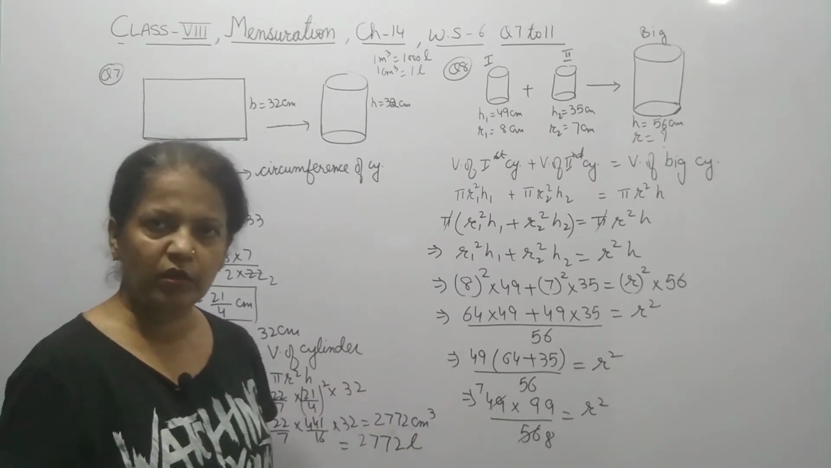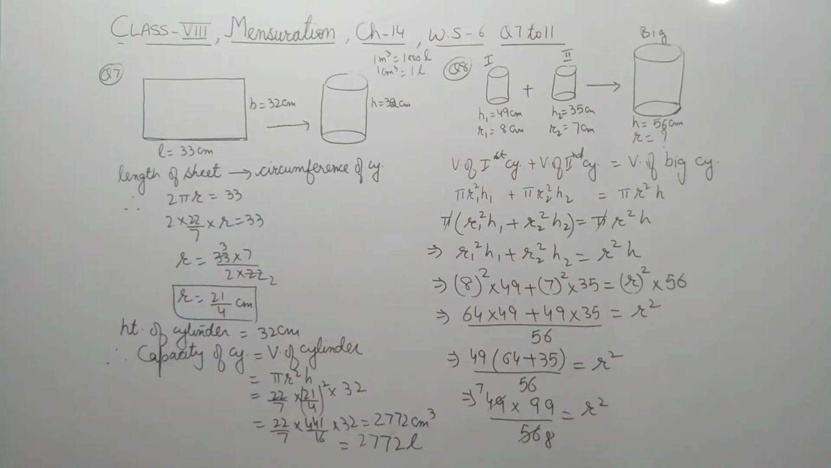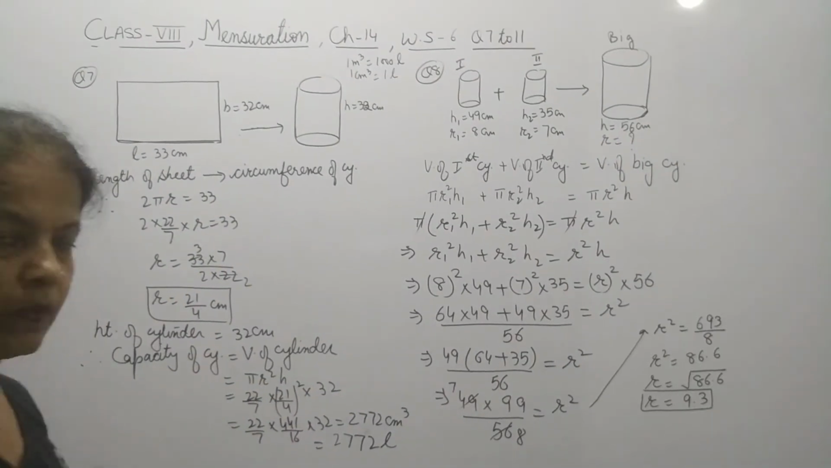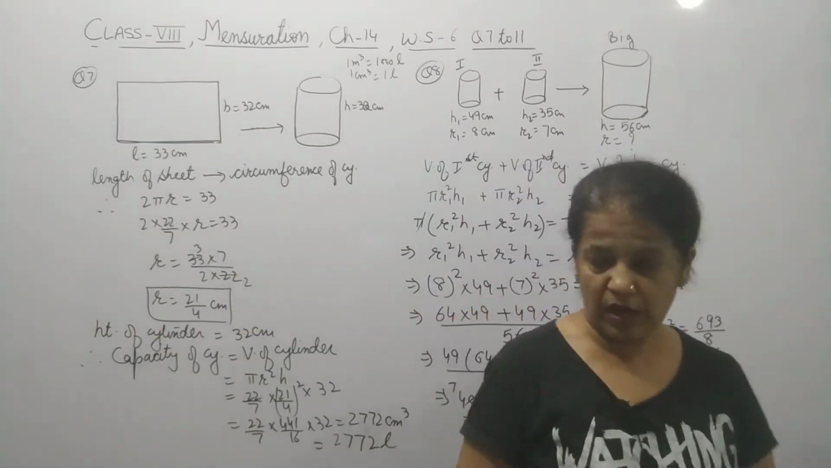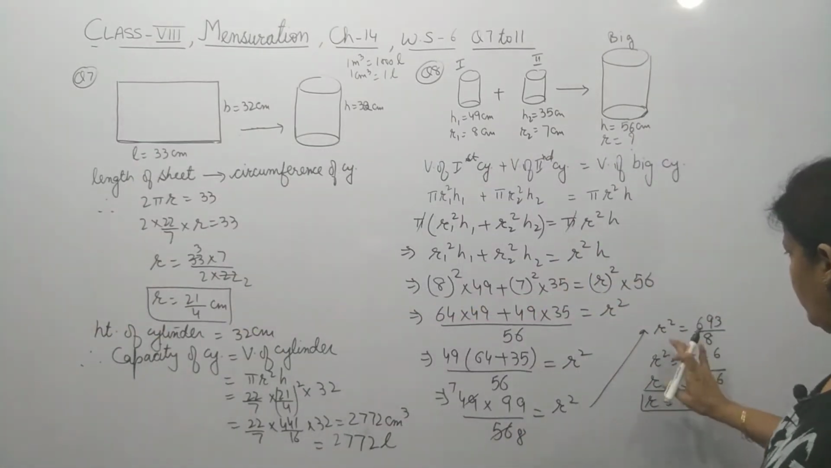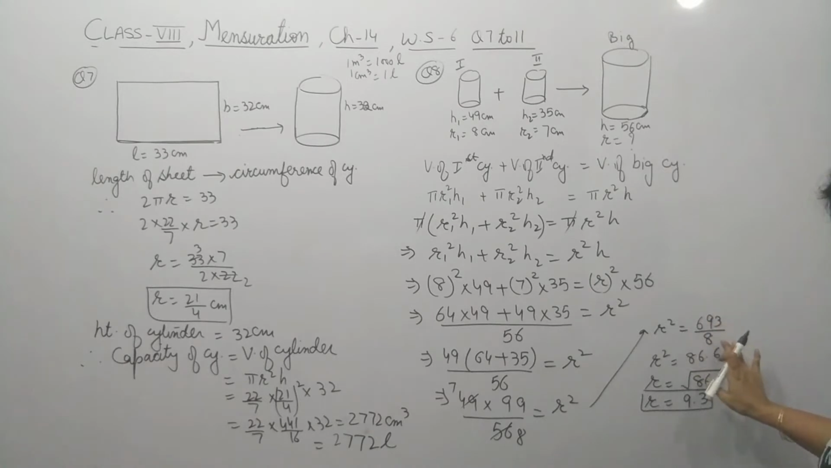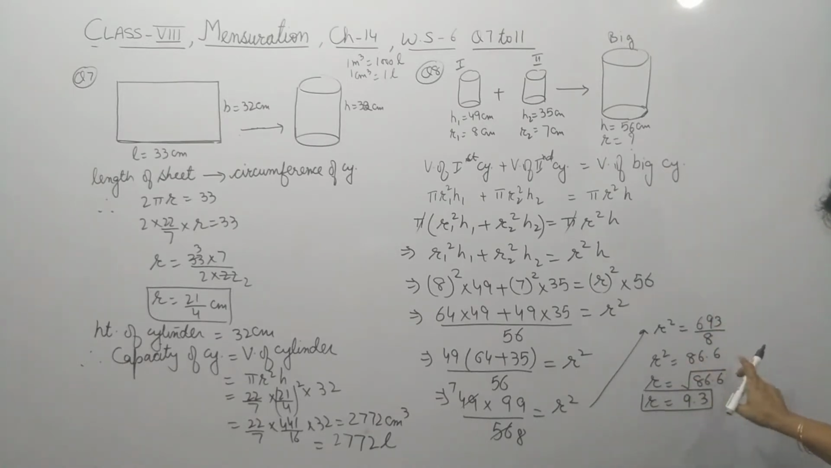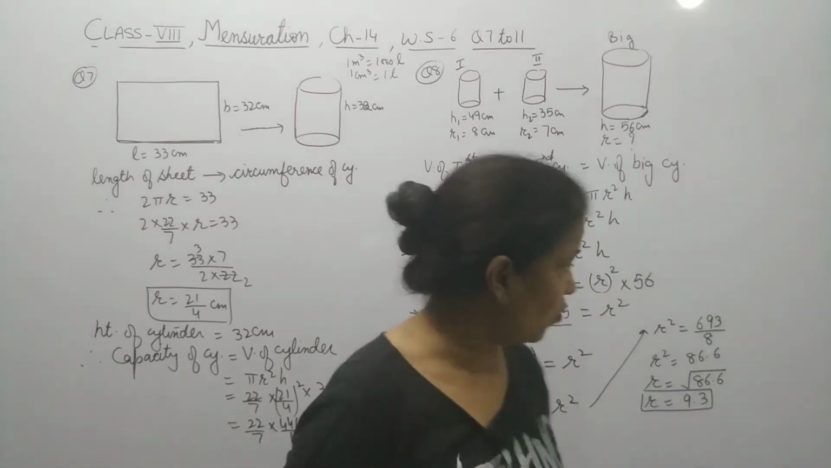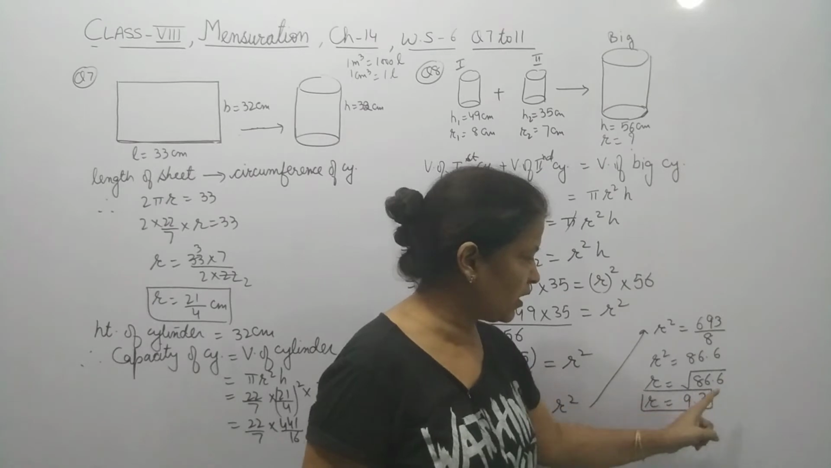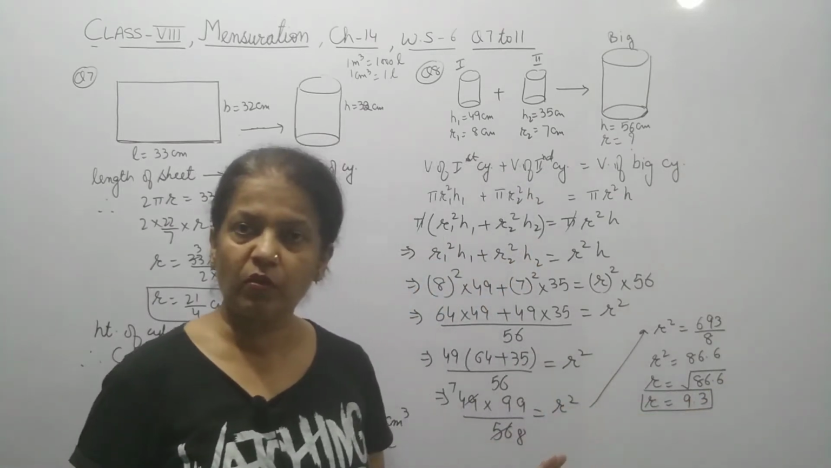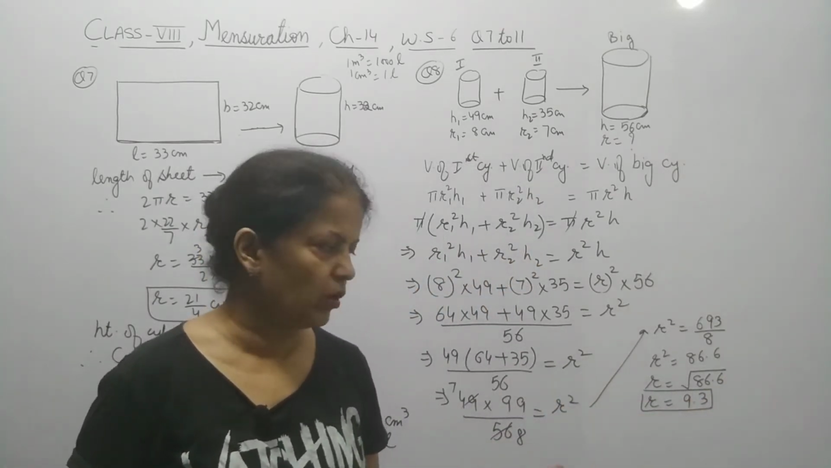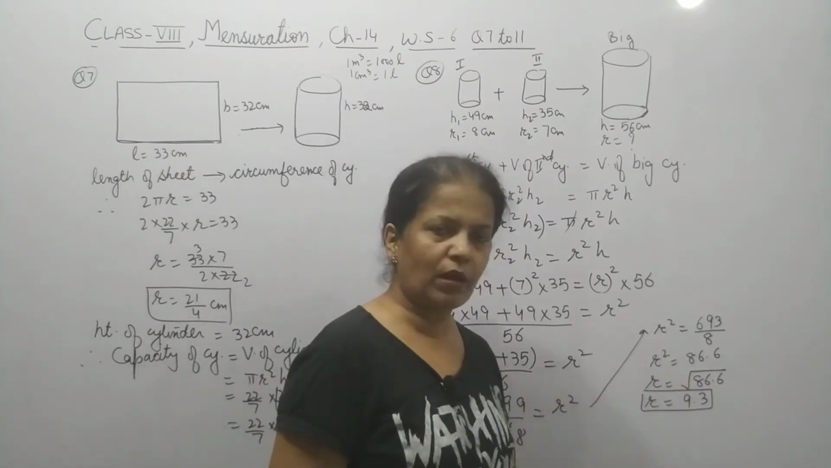Try it further yourself to get the answer. So you will get, after solving it, r square equals 693 upon 8, and r square will be 86.6. Now r will be the square root of 86.6. Now you will find out its square root, the method which you know very well. So you will get 9.3.